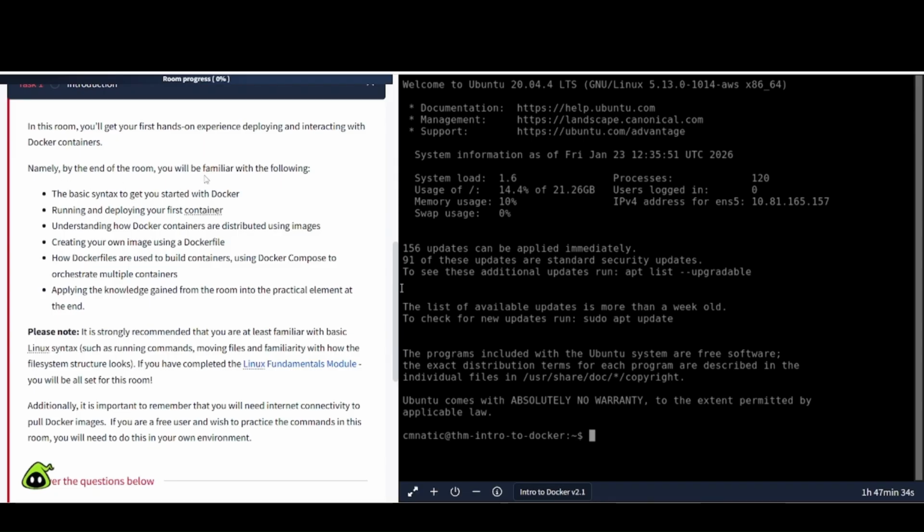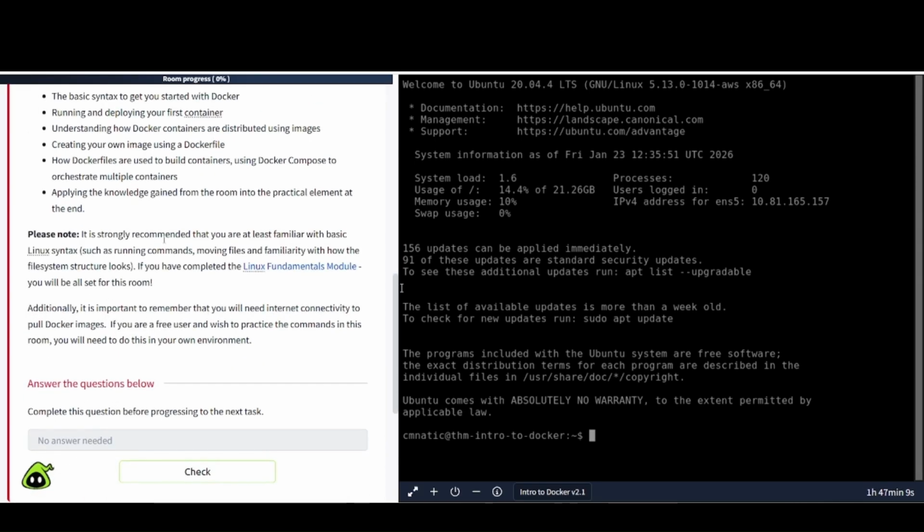Namely, by the end of the room, you will be familiar with the following: the basic syntax to get you started with Docker, running and deploying your first Docker container, understanding how Docker containers are distributed using images, creating your own image using a Dockerfile, how Dockerfiles are used to build containers, using Docker Compose to orchestrate multiple containers, applying the knowledge gained from the room into the practical element at the end.